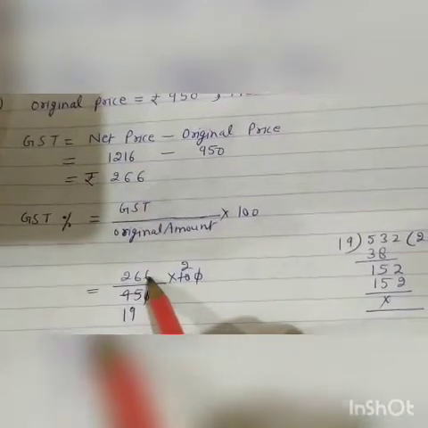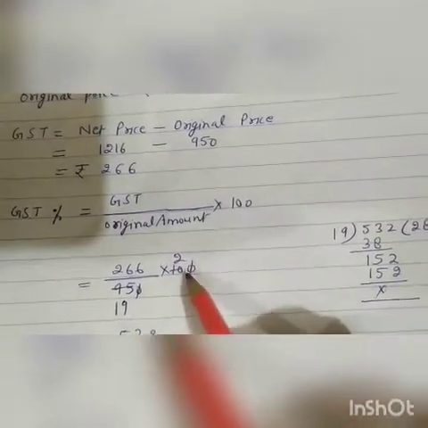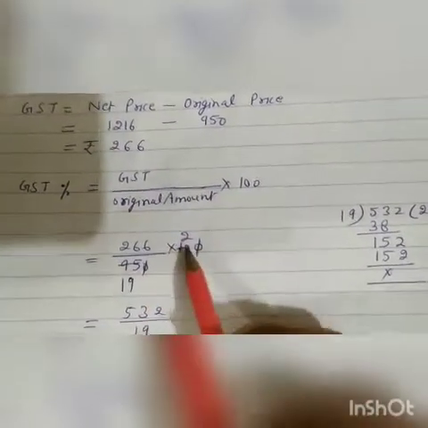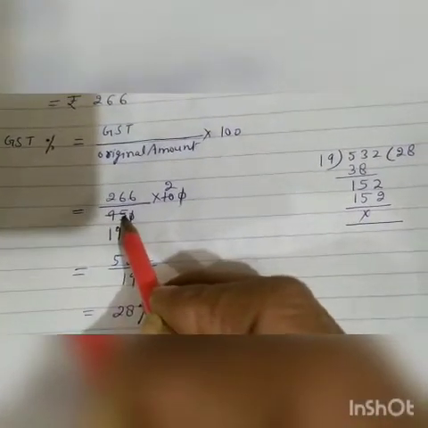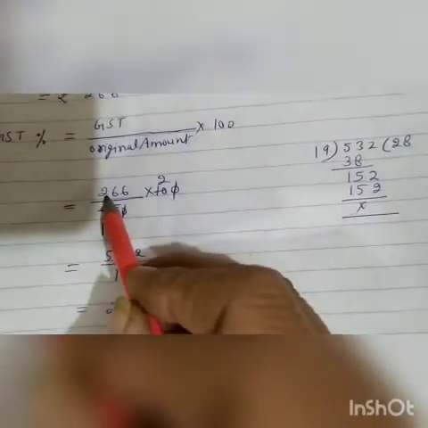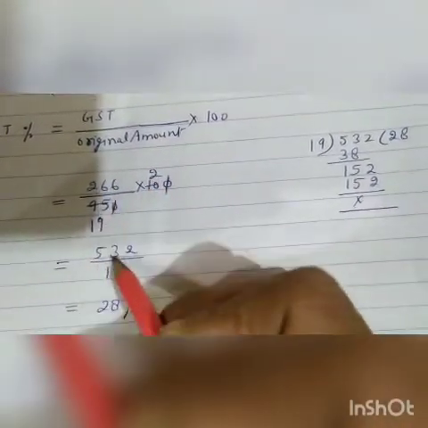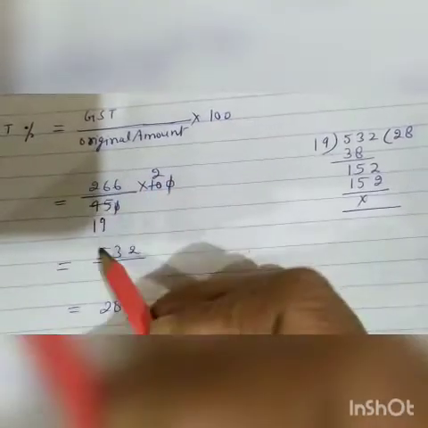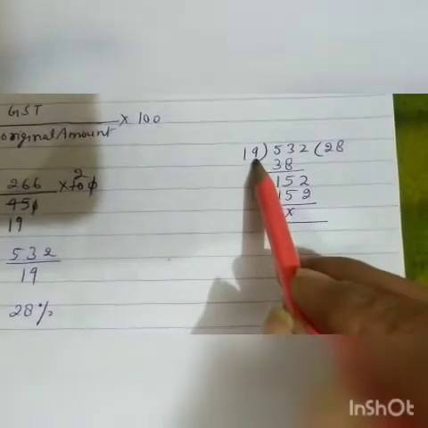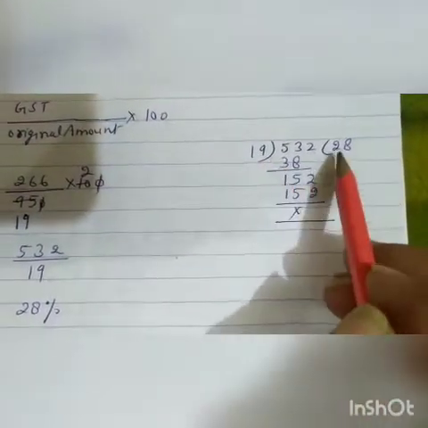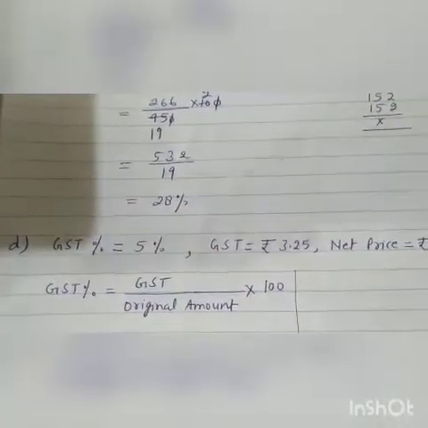GST is 266, original amount is 950, multiply 100. Zeros cancel. 5 2 10, 5 1 5, 4 remainder 45, 5 9 45. 266 multiply by 2: 2 6 are 12, carry 1. 2 6 are 12 and 1 is 13, carry 1. 2 2 are 4 and 1 is 5, upon this 19. When we divide this 532 by 19, we get 28. So GST percent is 28%.